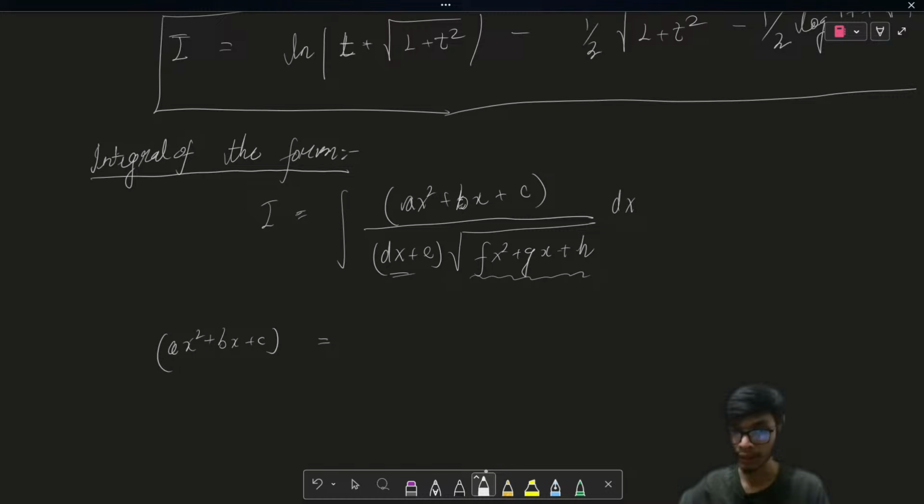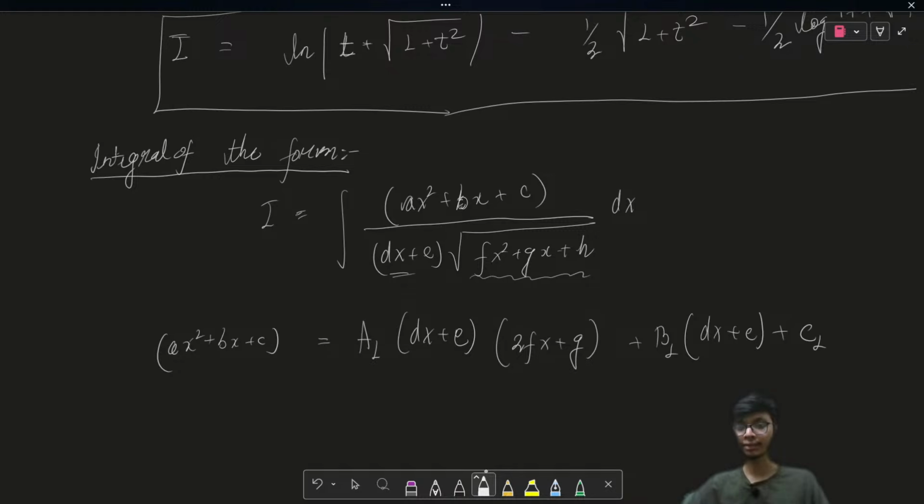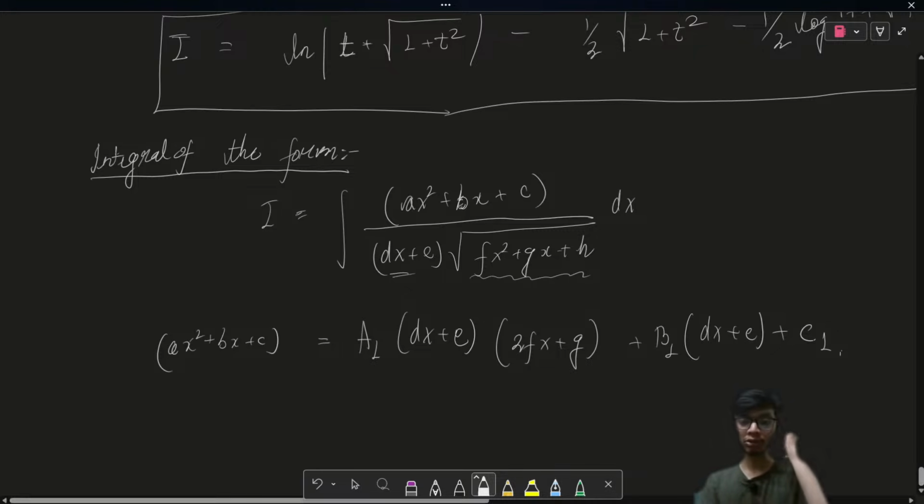So first of all we have some coefficient a1 times dx plus e, multiplied with the derivative of the quadratic term which is present inside the square root. So this is going to be 2fx plus g, right? And then some b1 times dx plus e, and then we have some c1 over here, right? These a1, b1 and c1 are constants which are obtained by comparing the coefficients on both sides, right?